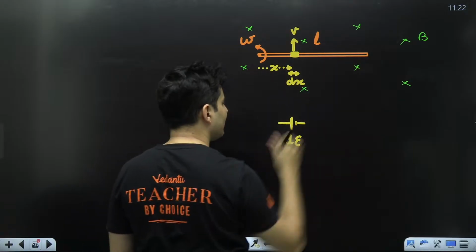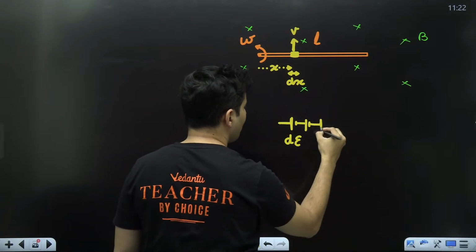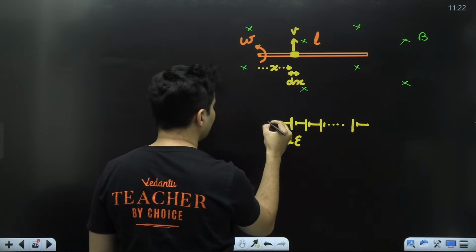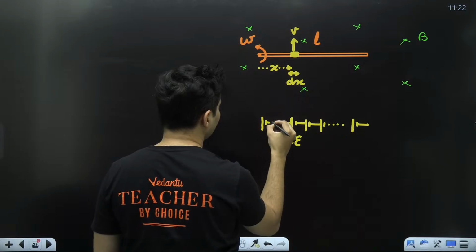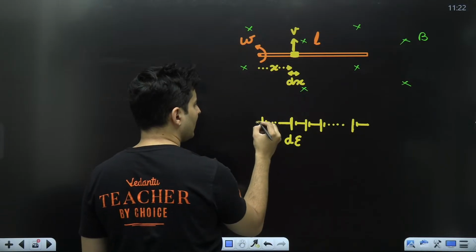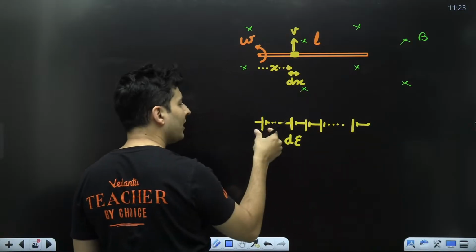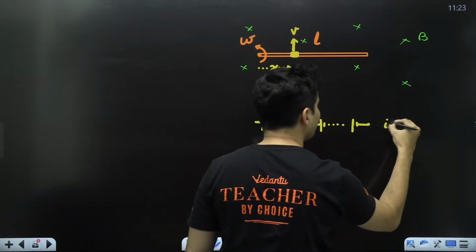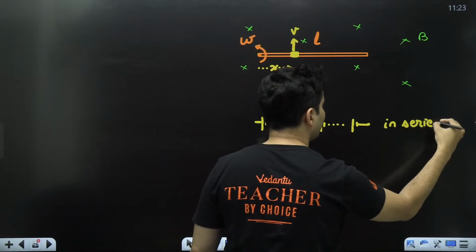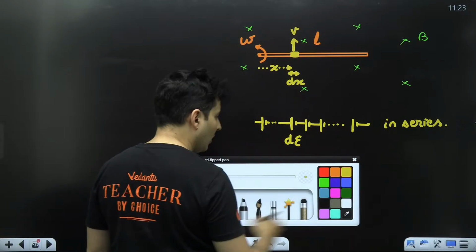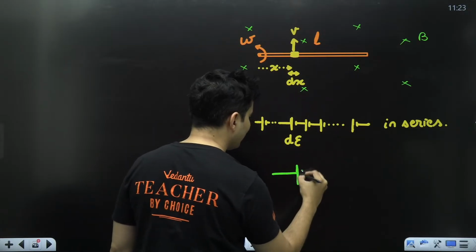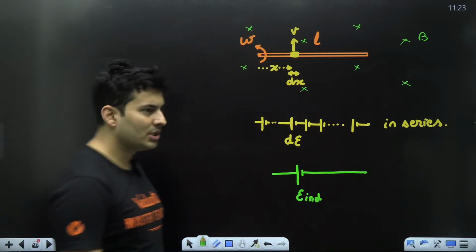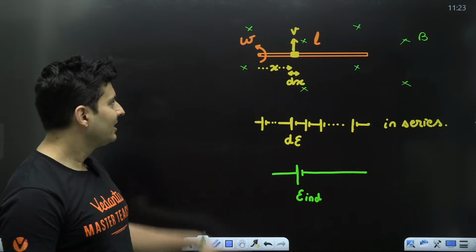There are many such small EMFs, so think as if there are many batteries from the start till the end. So this rod is small EMFs arranged in series. This rod altogether will behave like one single battery whose EMF induced is E induced. And the question is, how much is this E induced? That is what we need to find.